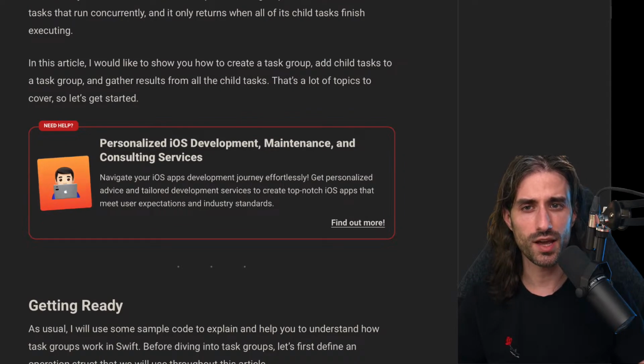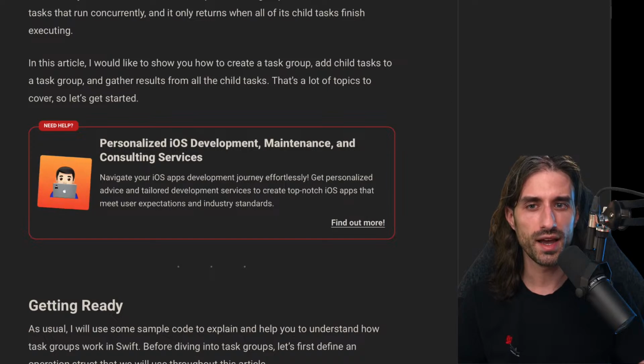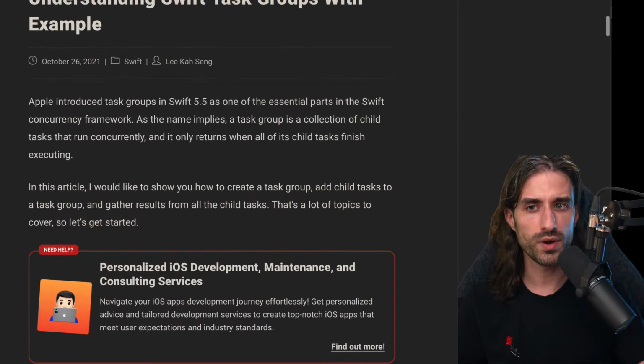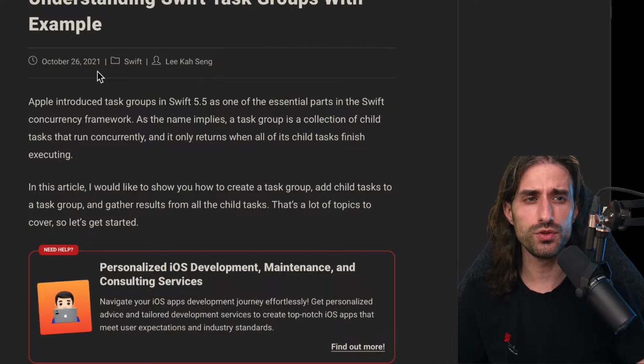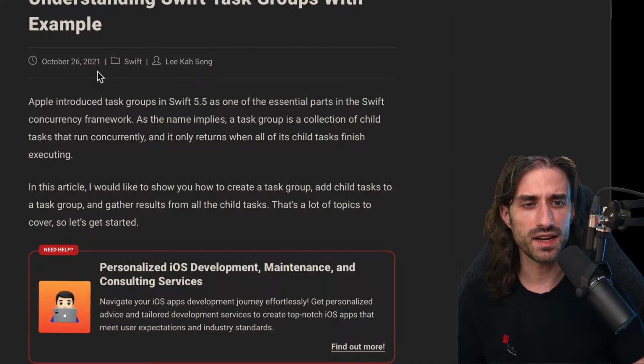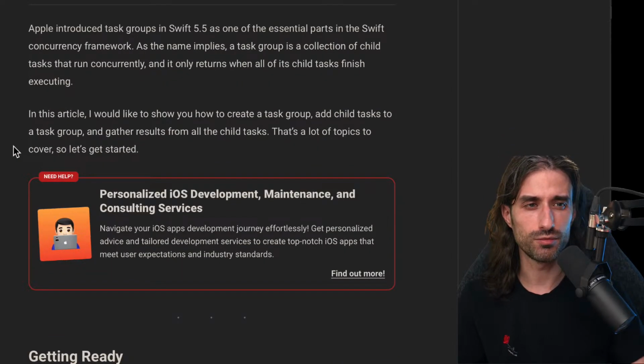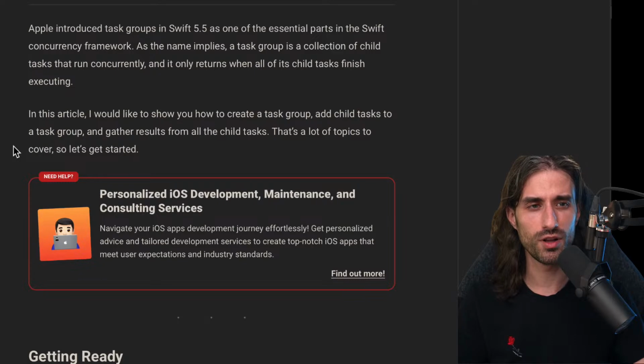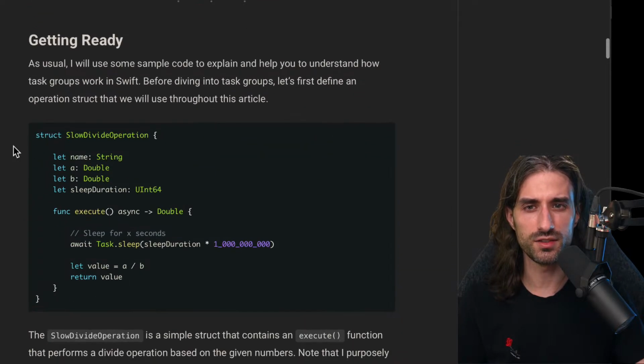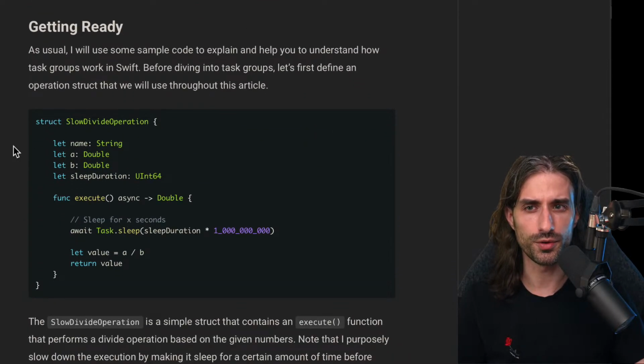And so in this article, I would like to show you how to create a task group, add child tasks to a task group, and gather results from all the child tasks. That's a lot of topics to cover, so let's get started. And by the way, this article was written in 2021. I think there have been a few new convenience APIs added to task group, especially this year. But once you've understood the basic principle, these new APIs are very easy to understand on your own.